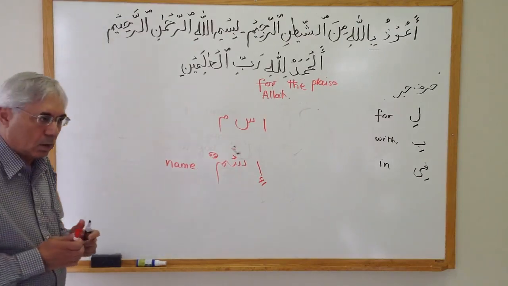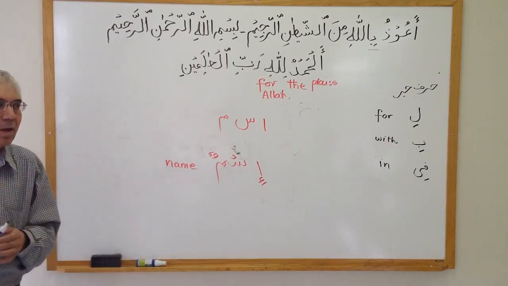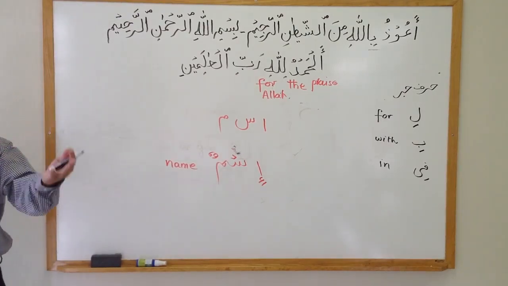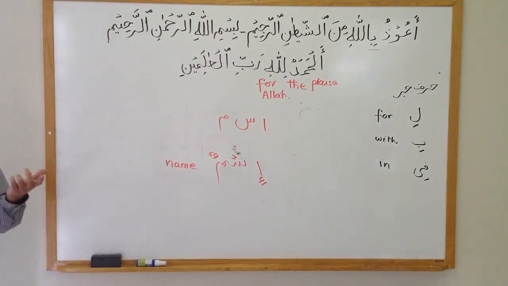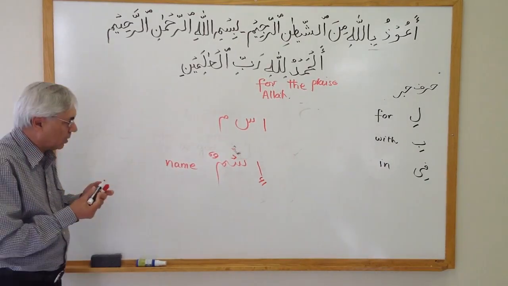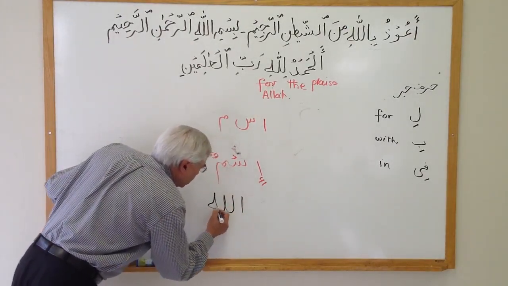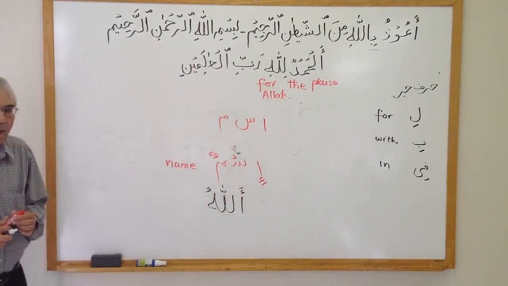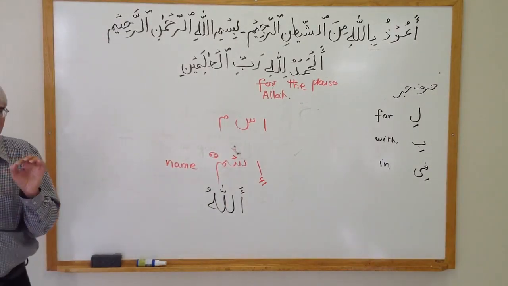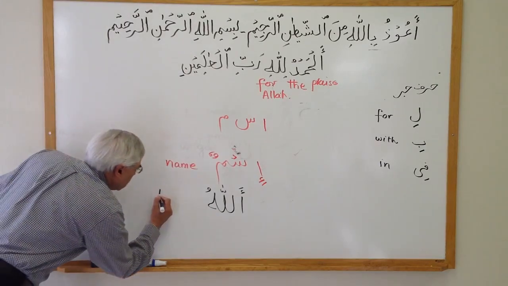Ismun is the full Arabic word. Ismun means name or a name. It could be your name, my name, anybody's name. Ismun means a name. Okay? So that is the meaning of Ismun. Now, let's look at the second word here. We just learned that the full word is Allahu. The complete word is Allahu. In English, this means Allah.